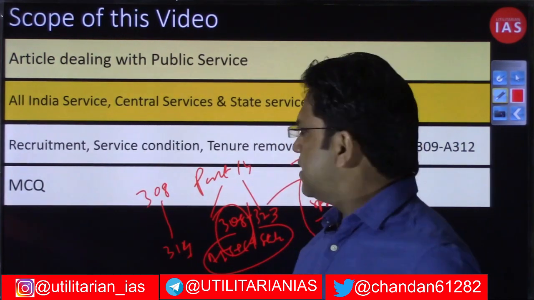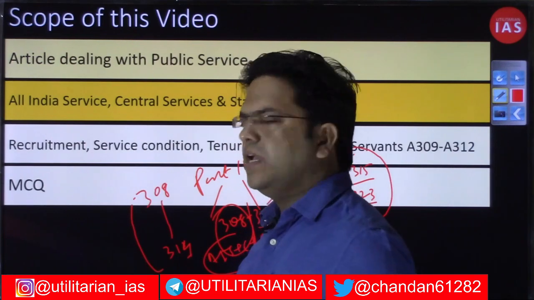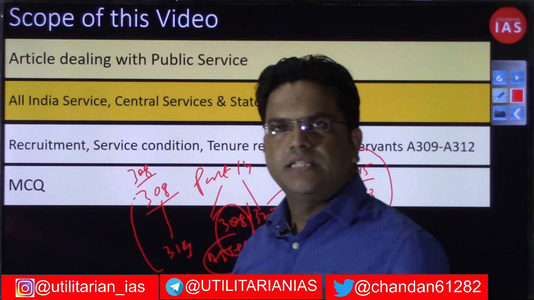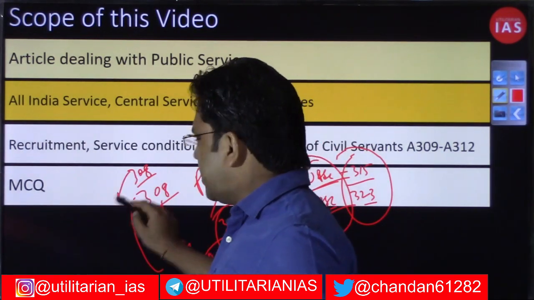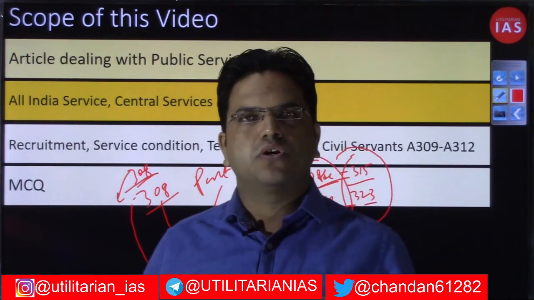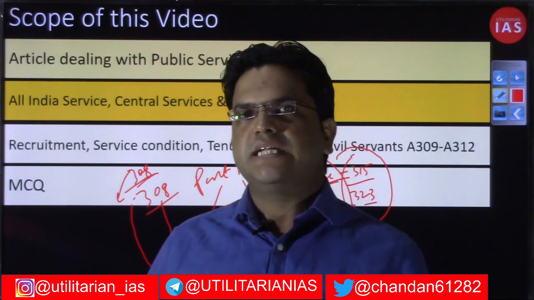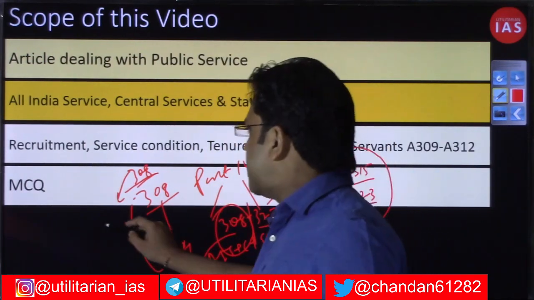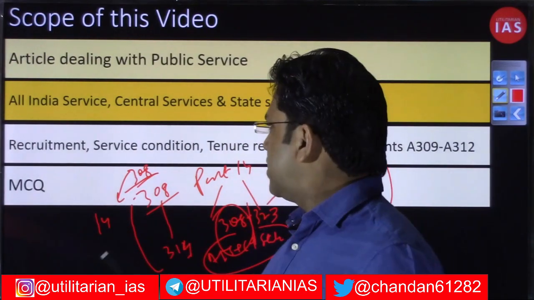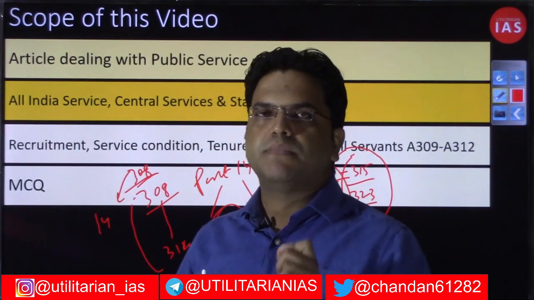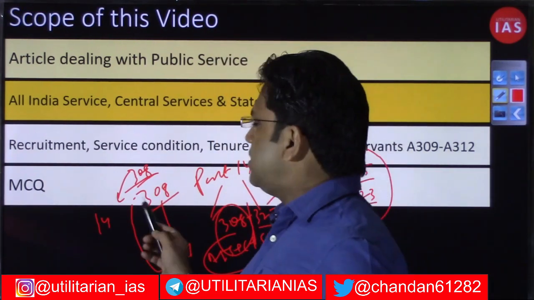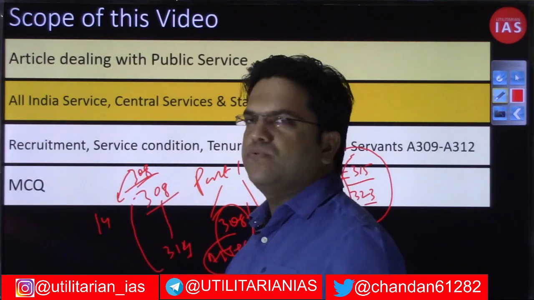Even among these, Article 308 has become almost redundant with the changing political status of J and K, because Article 308 talked about the differentiated application of Part 14 with respect to the erstwhile Jammu and Kashmir, that is, to what extent this part was going to be applicable there.